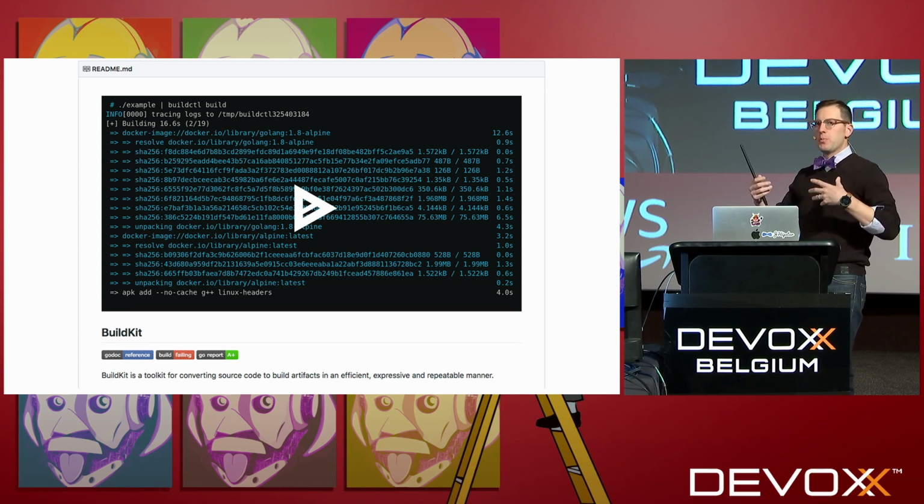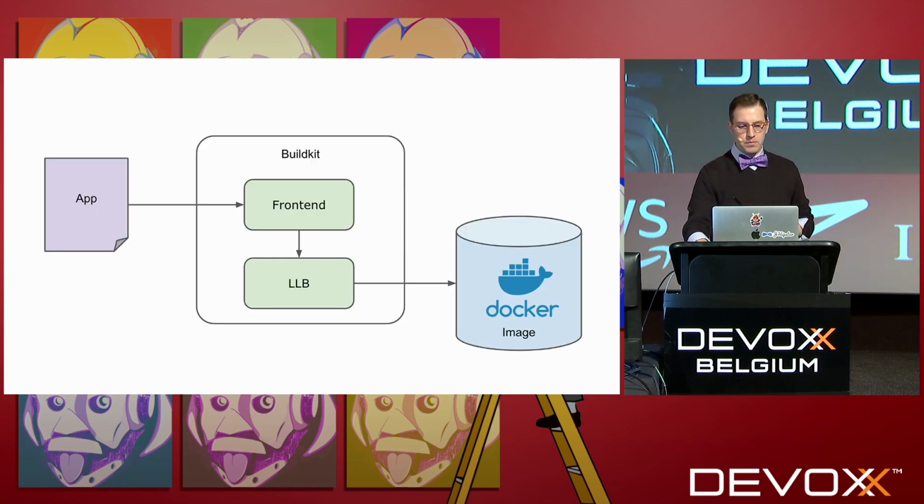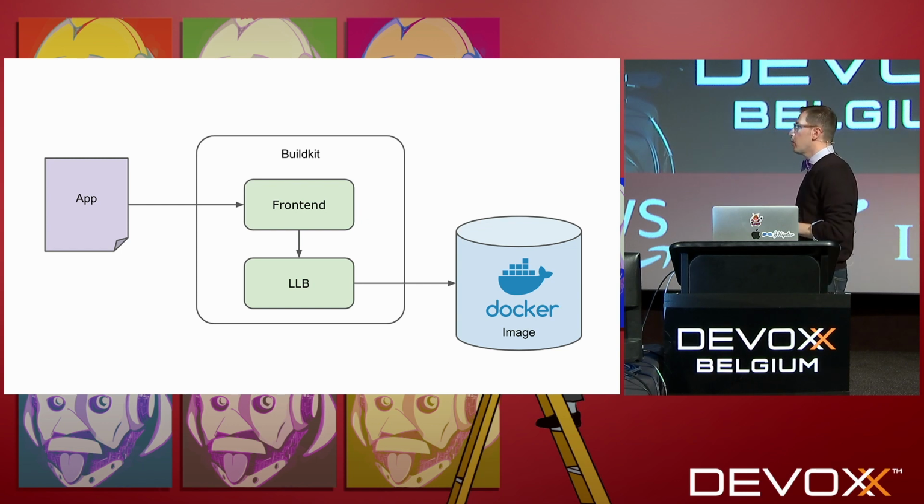The idea being that you could put other front ends on top of it, other interfaces on top of it, like Dockerfile, to build your own image building tooling or mechanisms. So at a very high level, it works by taking your application source code as input. It runs some kind of front end against that, which could be Dockerfile or something custom that you wrote. It generates an intermediate format called LLB, or low-level build format. And then BuildKit, the engine, uses that LLB to generate a Docker image.